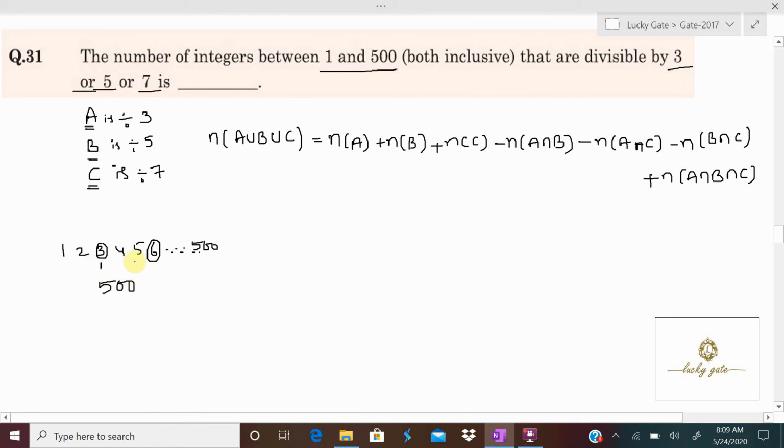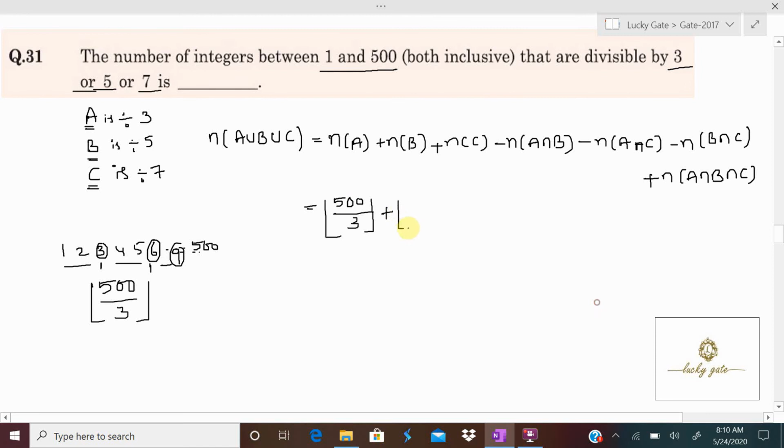After every 3 positions a number is divisible by 3: 3, then after 3 positions 6, then after 3 positions 9. So the total number of integers divisible by 3 is the floor of 500 by 3. I say lower bound because more than 500 is not possible. So it is a simple way of understanding the question. Now, what is n of A? n of A is the floor of 500 by 3.